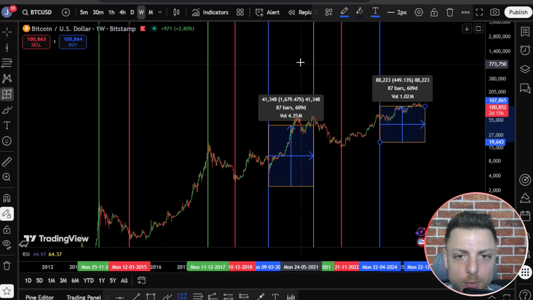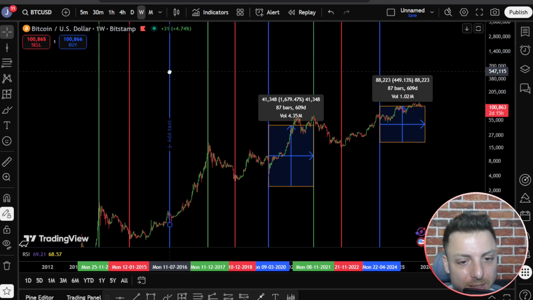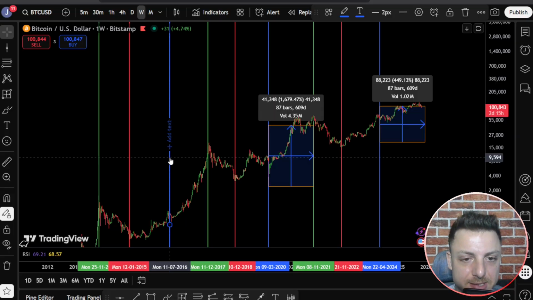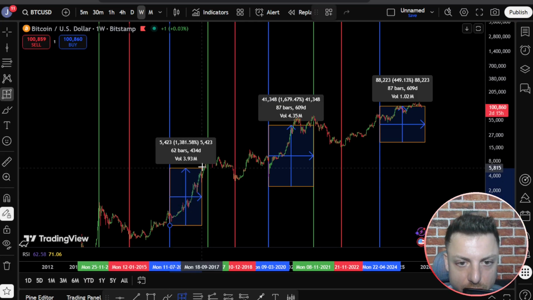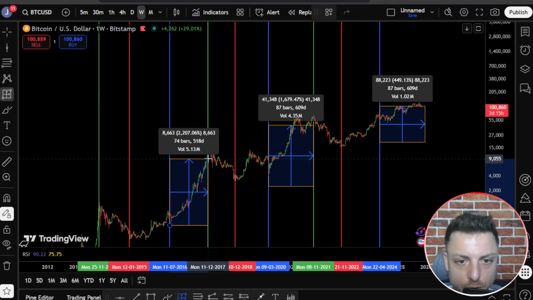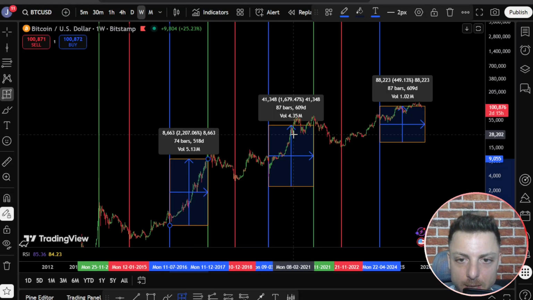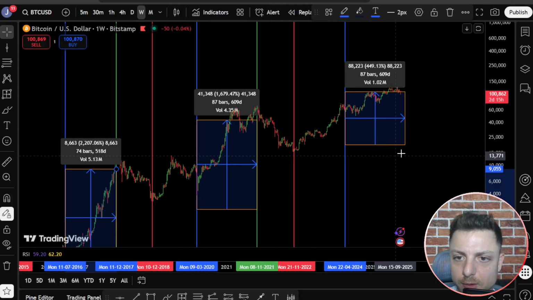But we could go back and add in the halving of 2016, because that halving actually happened on the 9th of July, 2016. So basically exactly here. Let's also do a price projection or extension here with the measurement tool and see, okay, it was actually 74 bars into the future. We had 74 bars in 2016, 87 bars in 2021. So it does look like it's slightly extending by around 10 or 15 bars.